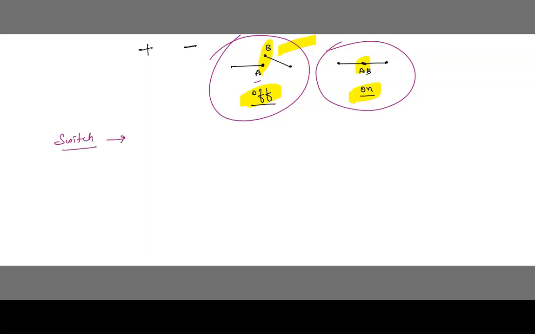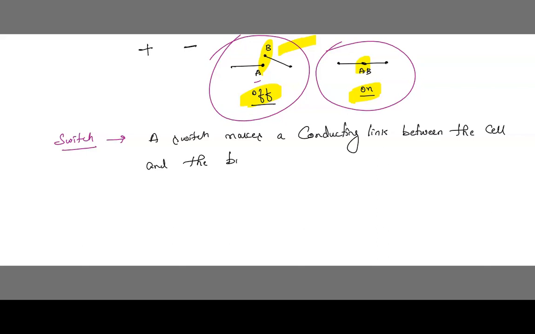Simple. So let me define this also. What is a switch? A switch makes a conducting link between the cell and the bulb. Here we have a battery, so we are using a bulb. If it is a speaker, then the working device it connects to is that. Okay, a switch makes a conducting link between the cell and the bulb.